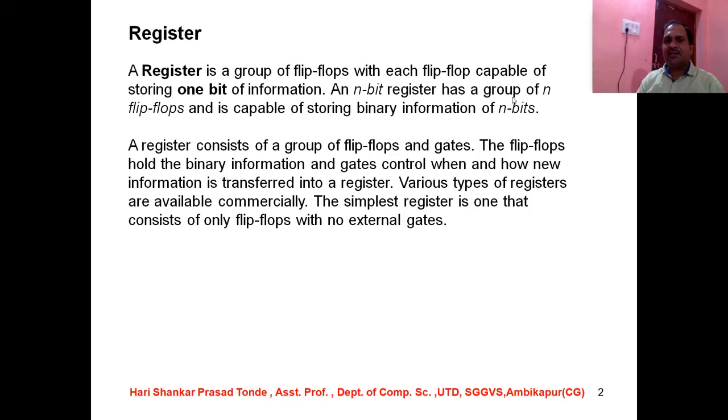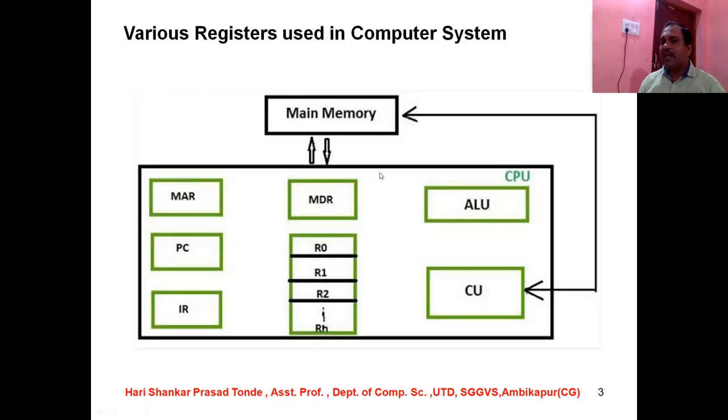A register consists of flip-flops and gates. The flip-flops hold the binary information and gates control when and how new information is transferred into a register. This is a new thing which we are going to discuss regarding registers: flip-flops hold the binary information, as we have discussed earlier, and gates control when and how new information is transferred into a register. So students, this is very important to know. Various types of registers are available commercially. The simplest register is one that consists of only flip-flops with no external gates.